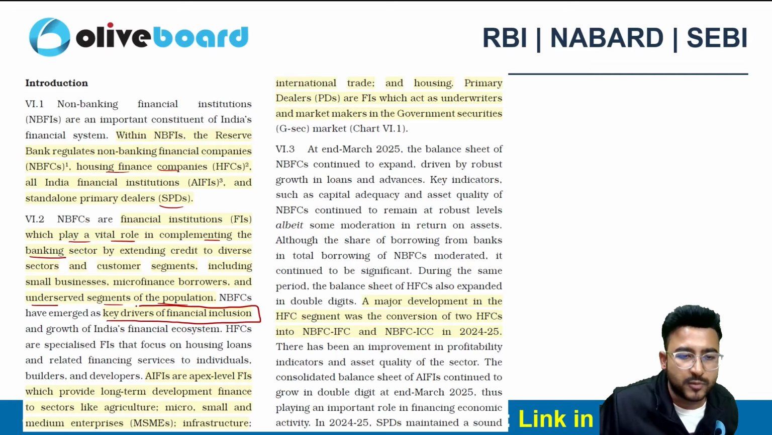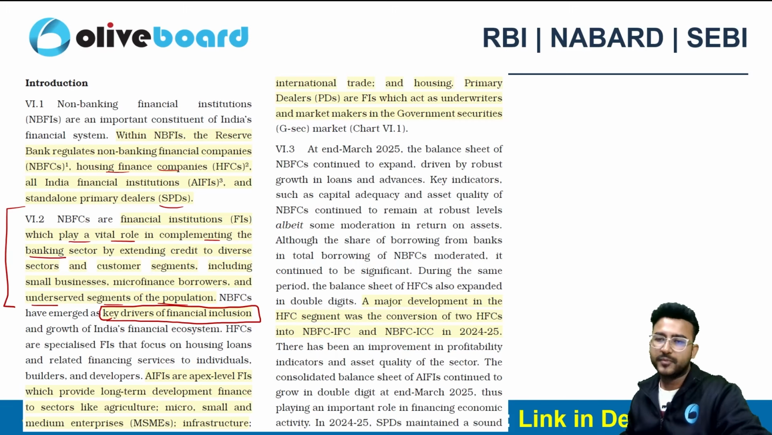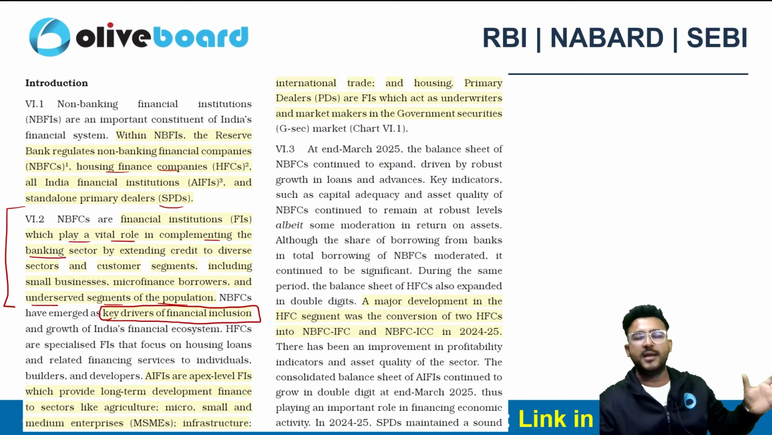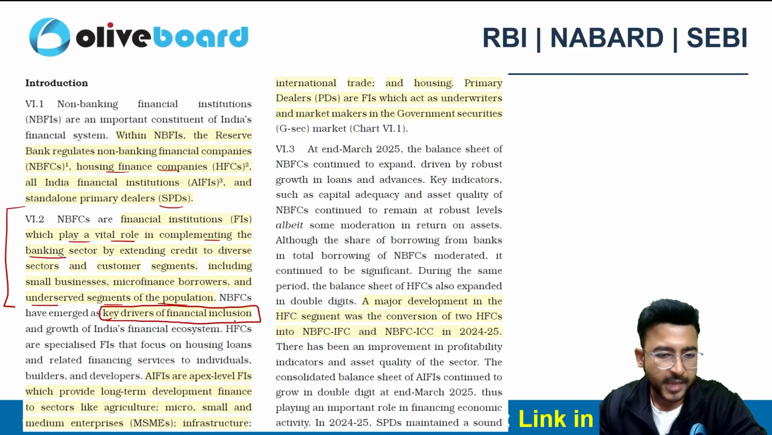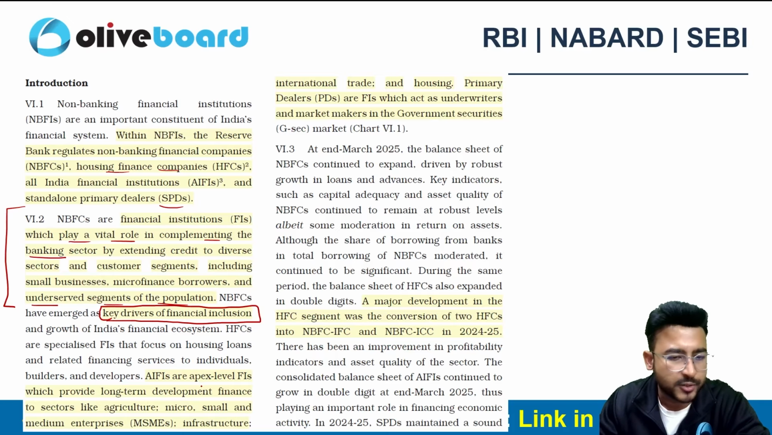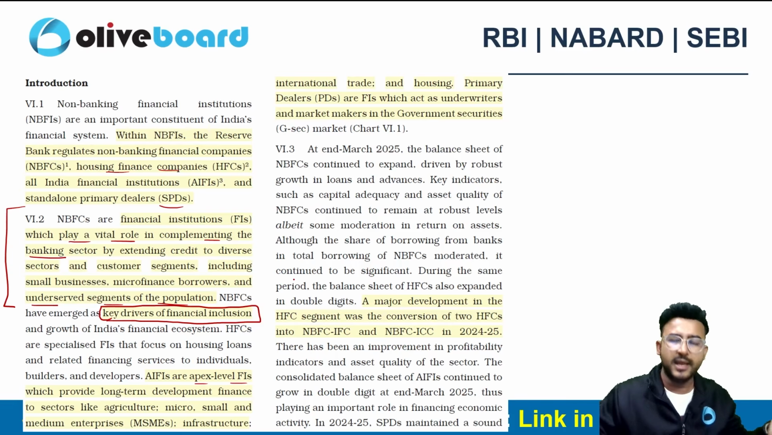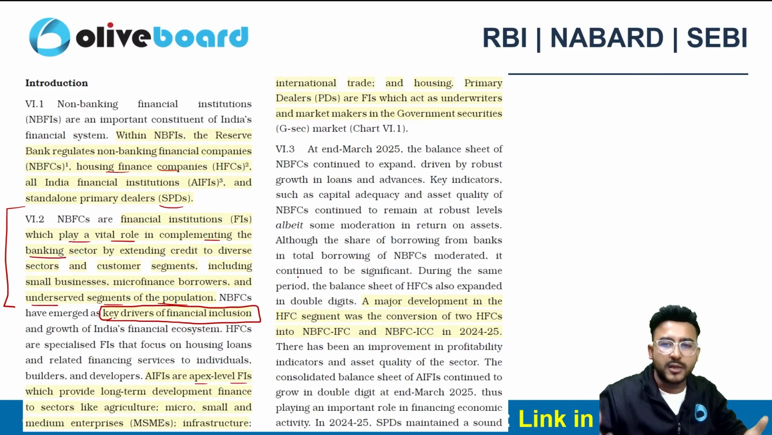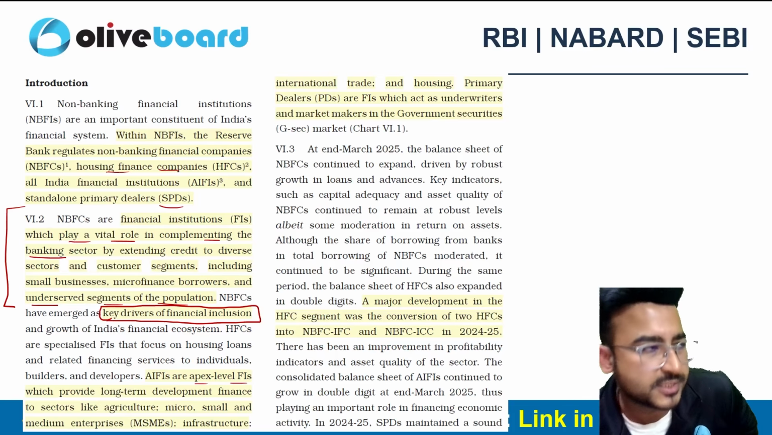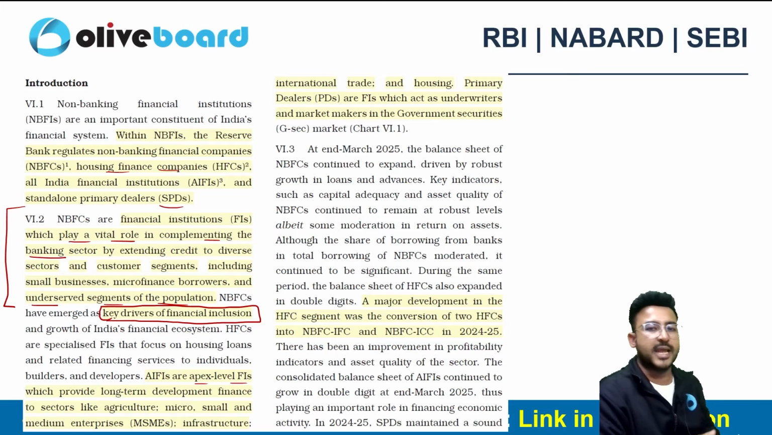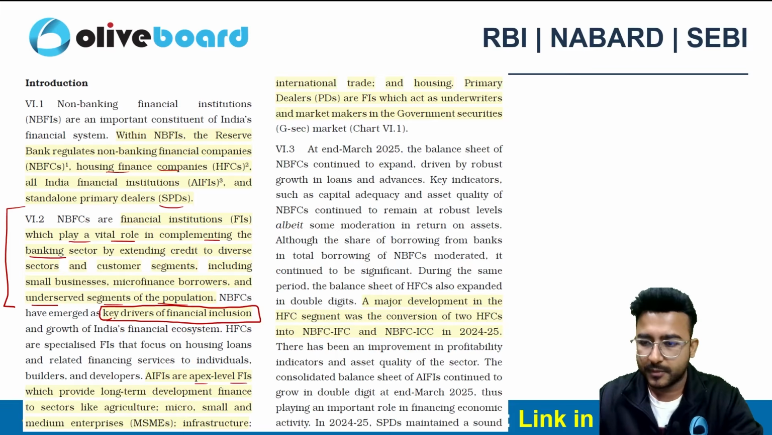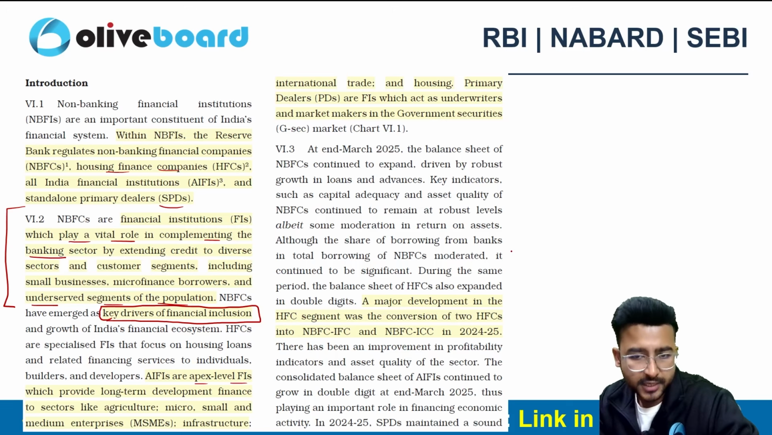Now you can include words and sentences like these in your descriptive answers, right? It's not like कि sir report बहुत बड़ी है, आप इसके कुछ words जो मैंने highlight कर रखे हैं, you can use these words in your descriptive answer writing as well. And when we talk about the AIFI, we all know that they are apex level financial institutions and they are focusing on providing long-term development finance to sectors like agriculture, micro, small and medium enterprises, housing, right? Even infrastructure.